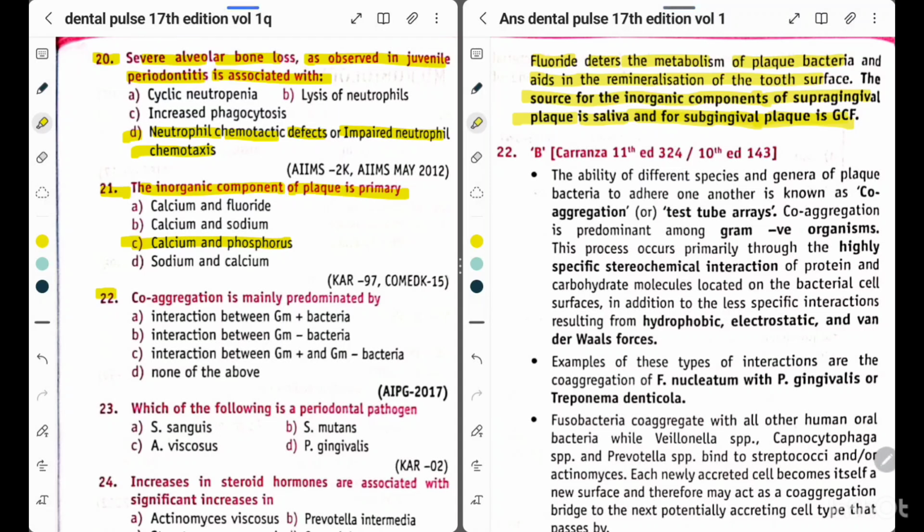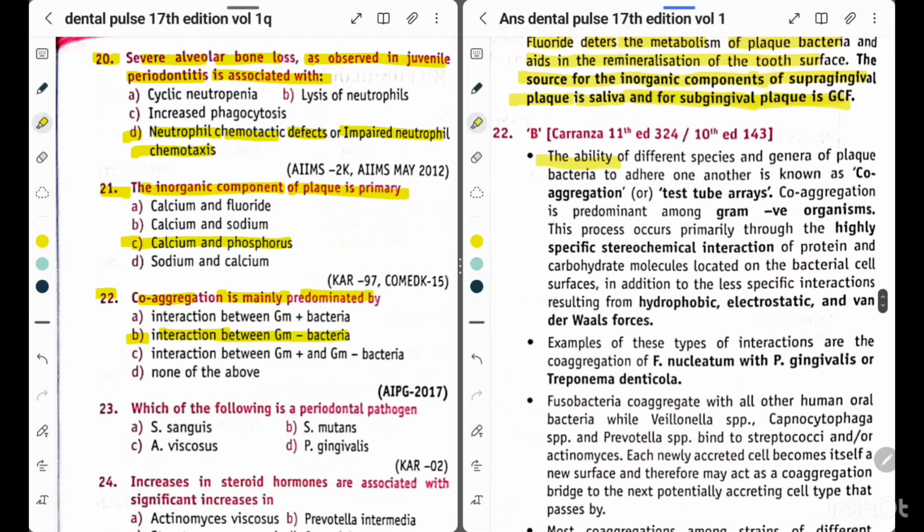Question 22. Co-aggregation is mainly predominated by option A, interaction between gram-positive bacteria, option B, interaction between gram-negative bacteria, option C, interaction between gram-positive and gram-negative bacteria, or option D, none of the above. So the answer is option B, interaction between gram-negative bacteria.